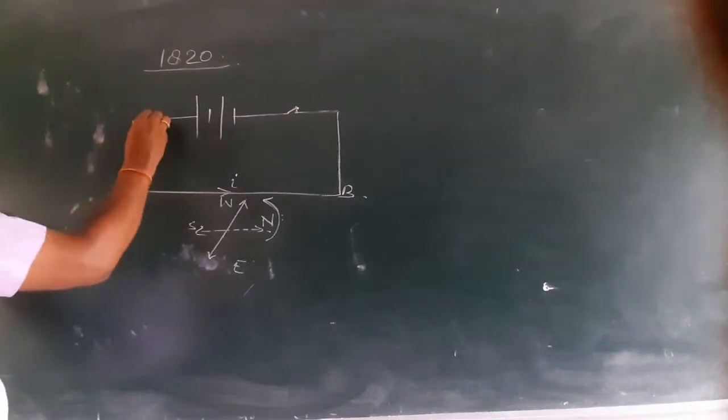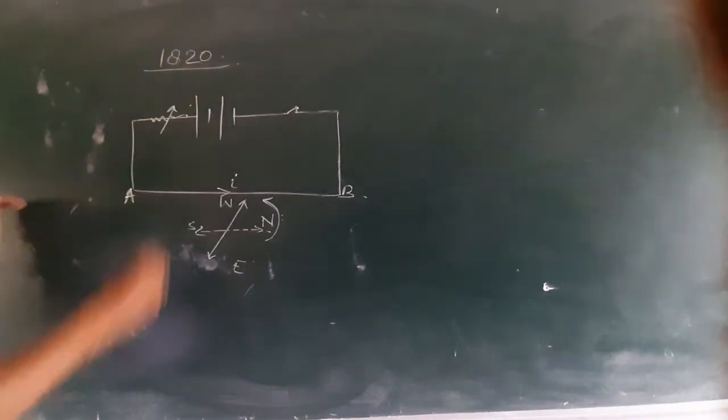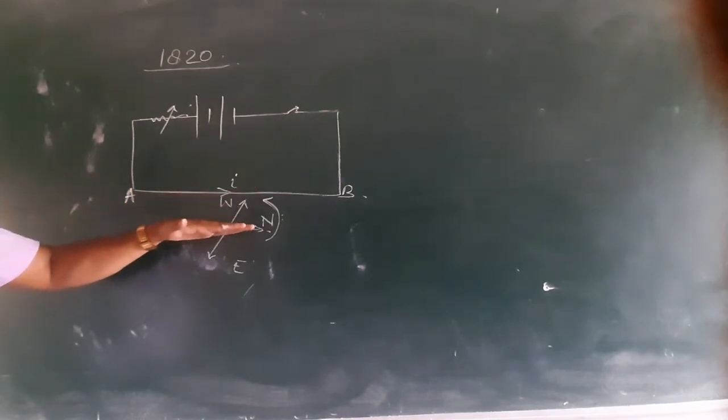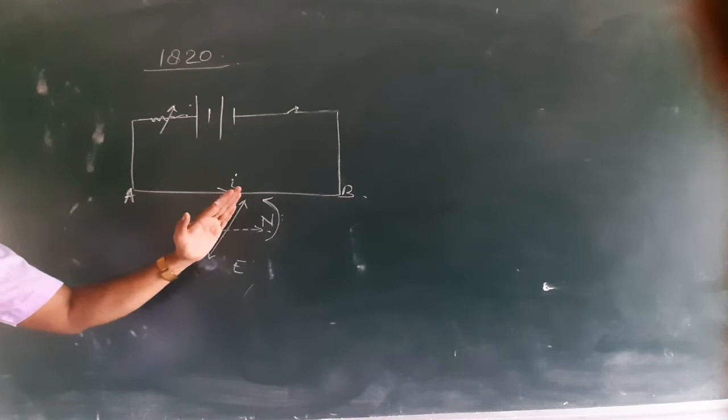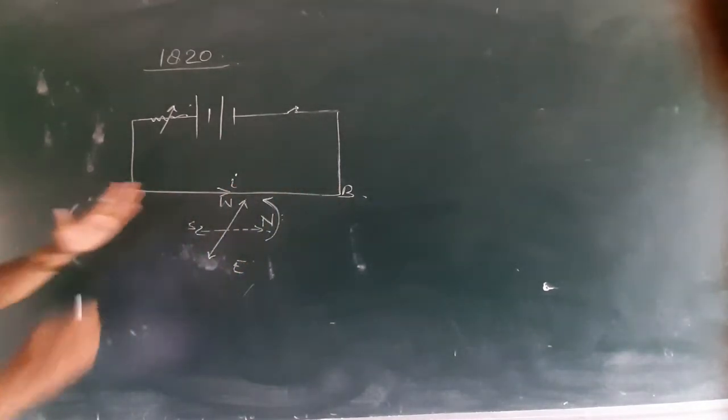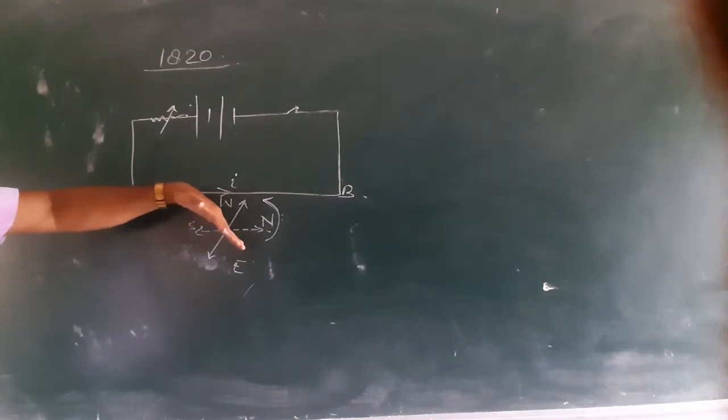And if the current in the circuit increases, this deflection also increases. Also, when the direction of current gets reversed, the direction of deflection also gets reversed.